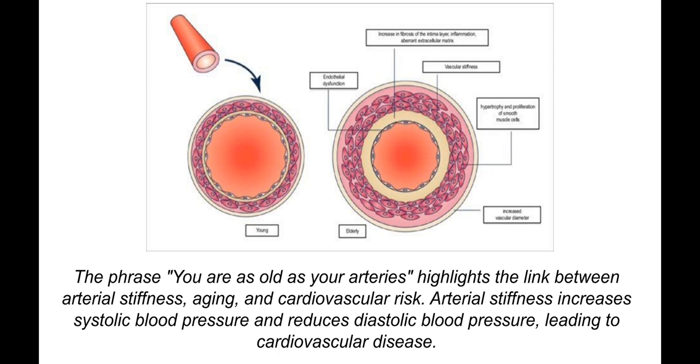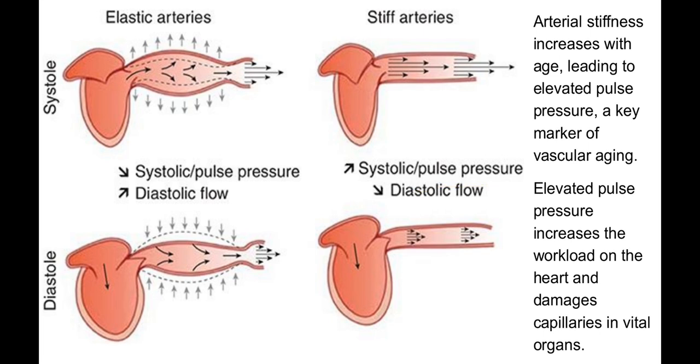Okay, let's go. The phrase "you are as old as your arteries" highlights the link between arterial stiffness, aging, and cardiovascular risk. Arterial stiffness increases systolic blood pressure and reduces diastolic blood pressure, leading to cardiovascular disease. So you will see on this slide how the aorta and other big arteries change over time due to aging. Arterial stiffness increases with age, leading to elevated pulse pressure, a key marker of vascular aging. Elevated pulse pressure increases the workload on the heart and damages capillaries in vital organs.